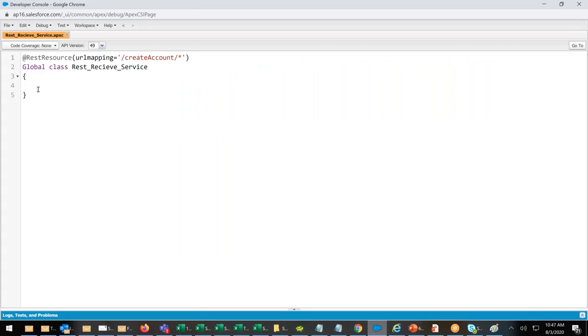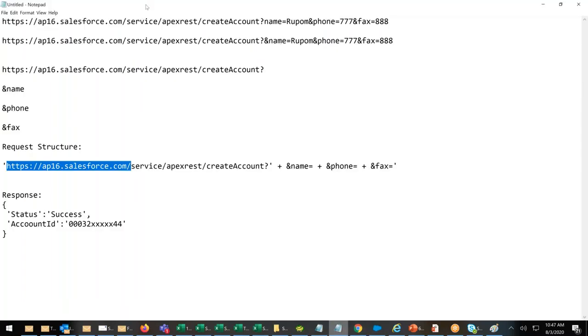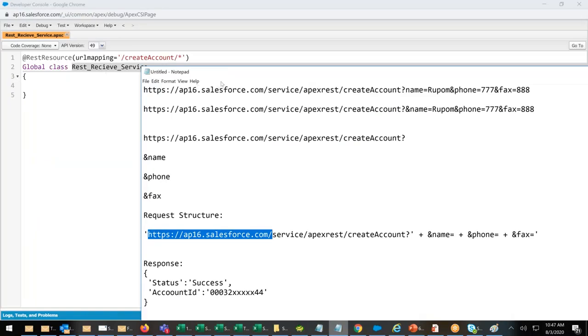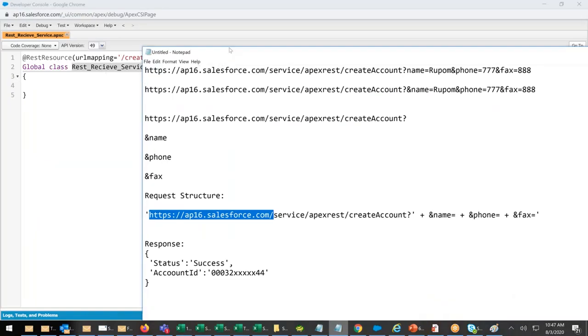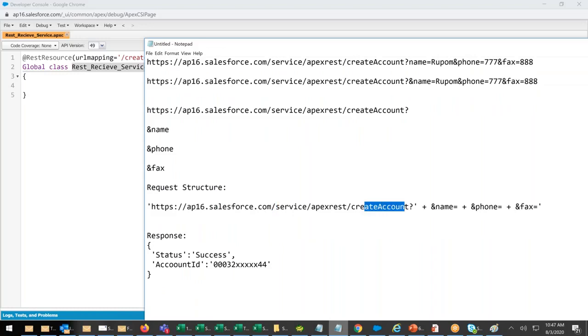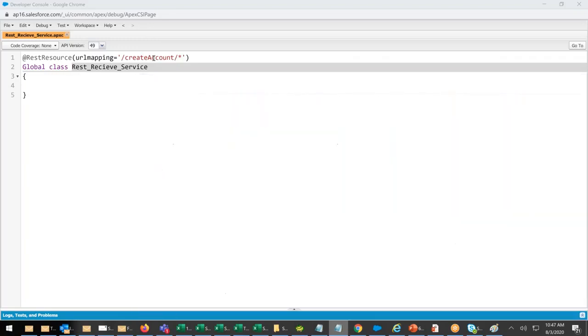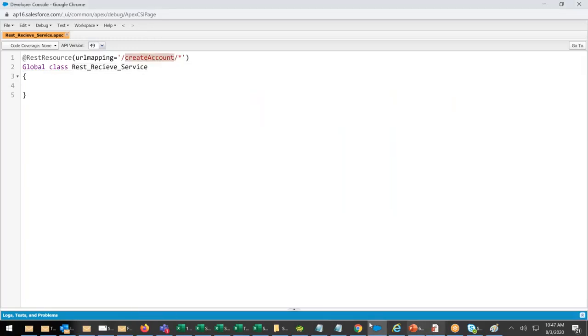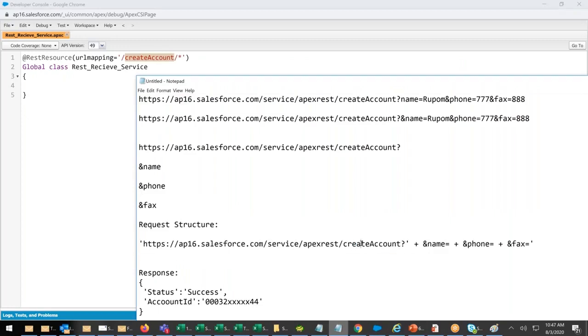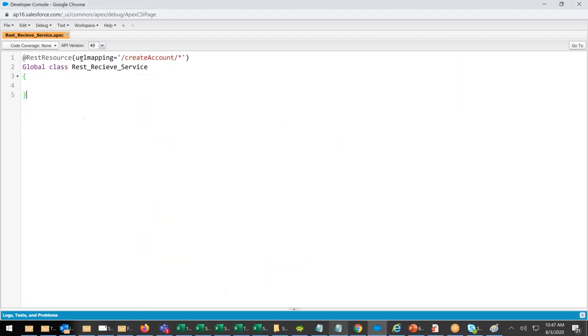Correct? How can I differentiate a class as a service? By using REST resource. I can give a pseudo name so that my internal name is not exposed. In the URL, nowhere will it say that it's a REST service. Do you see? I say create account. This is the pseudo name. Where is that create account? Here it is, I'm declaring. If I say Rupam, in the link it will say Rupam, in the place of create account. People will never know my internal service name. I don't want them to know.